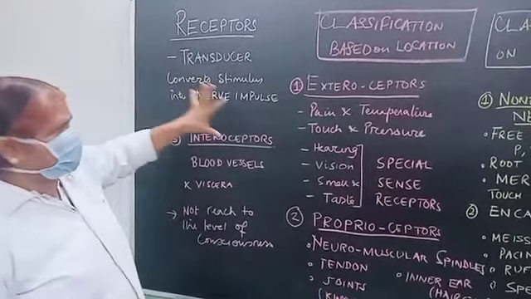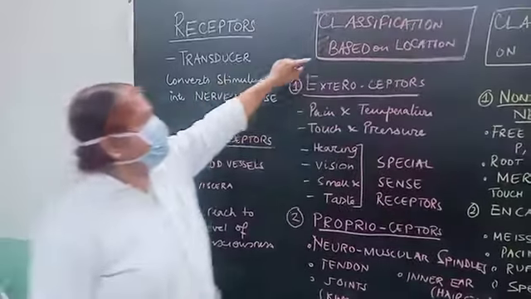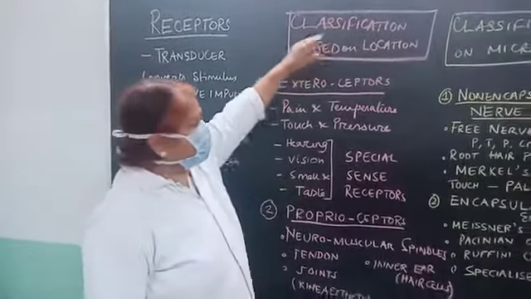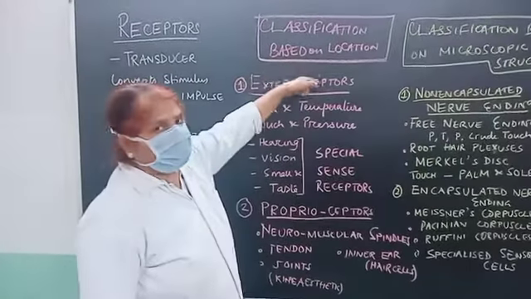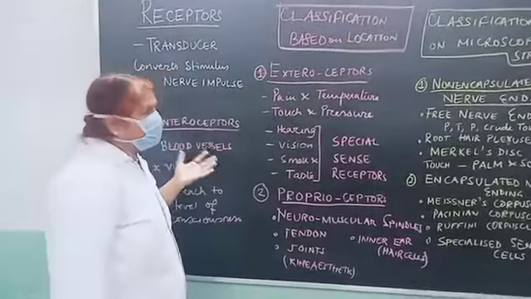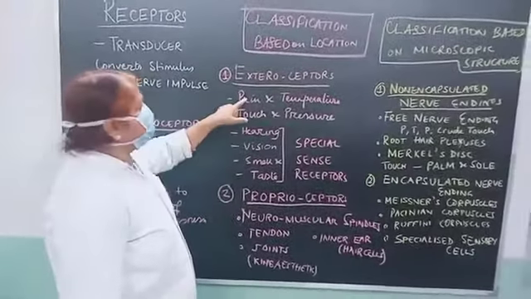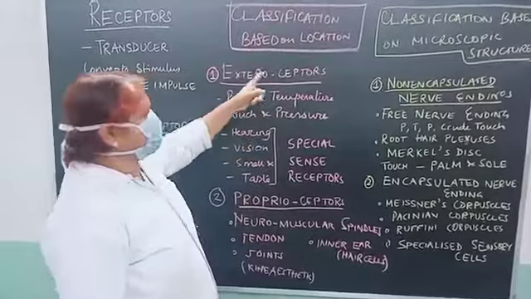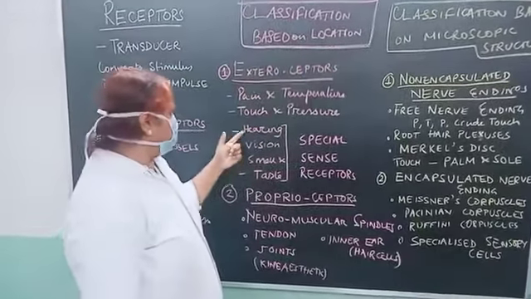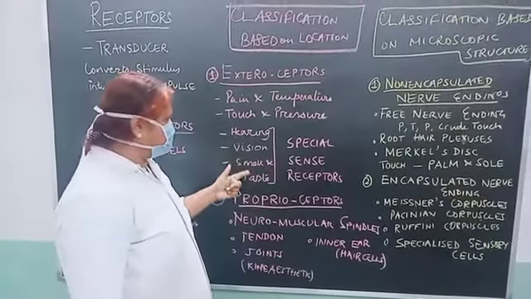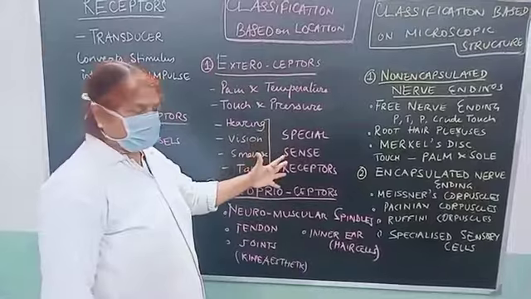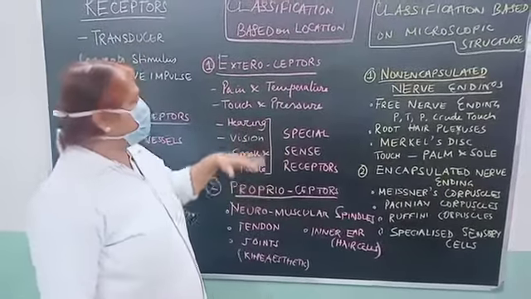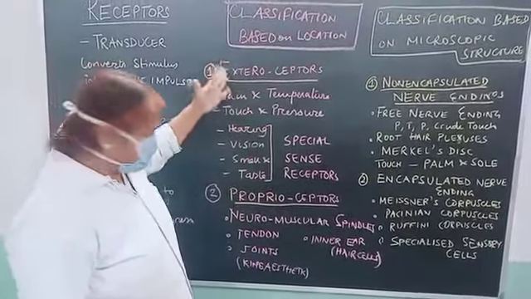First we classify according to the location. So the first classification is based on the location. It is called exteroceptors, which lie in the external environment of the skin and other parts. Pain and temperature, touch and pressure are carried by exteroceptors. Hearing, vision, smell, taste are all special sense receptors which lie externally. So these are called exteroceptors.